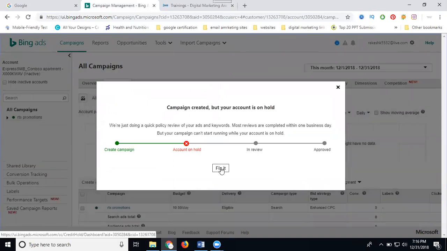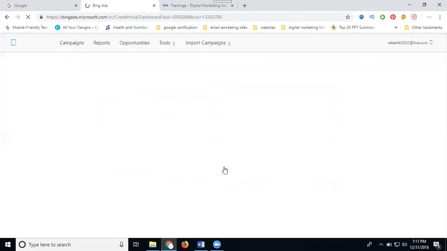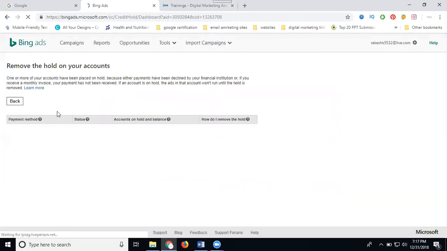Action on hold. Why? I'm not adding my budget. When I add my budget, it goes to active in review mode, click upload. So this is a problem. When you add the amount, it asks for your payment method. Payment will be added here. Why? Because you have to remove this campaign. Just go to your campaign.